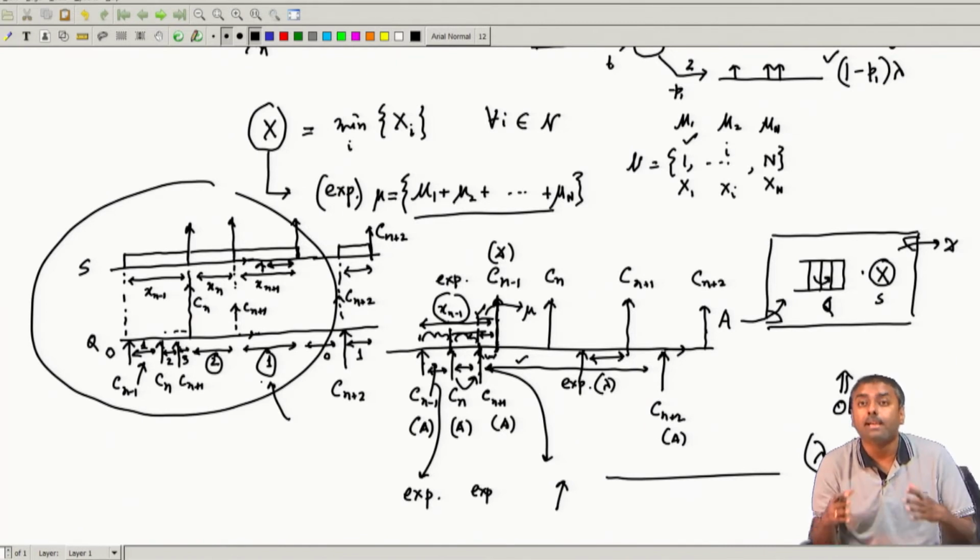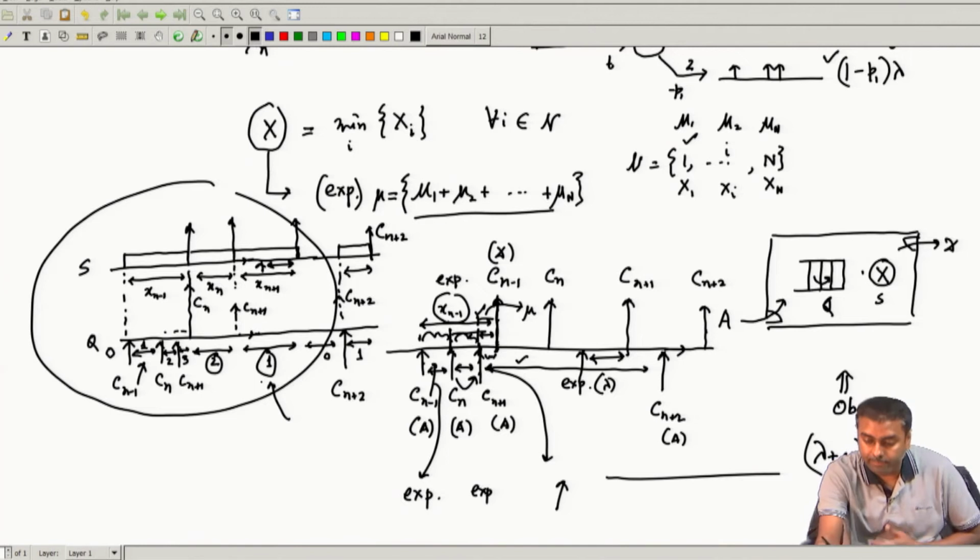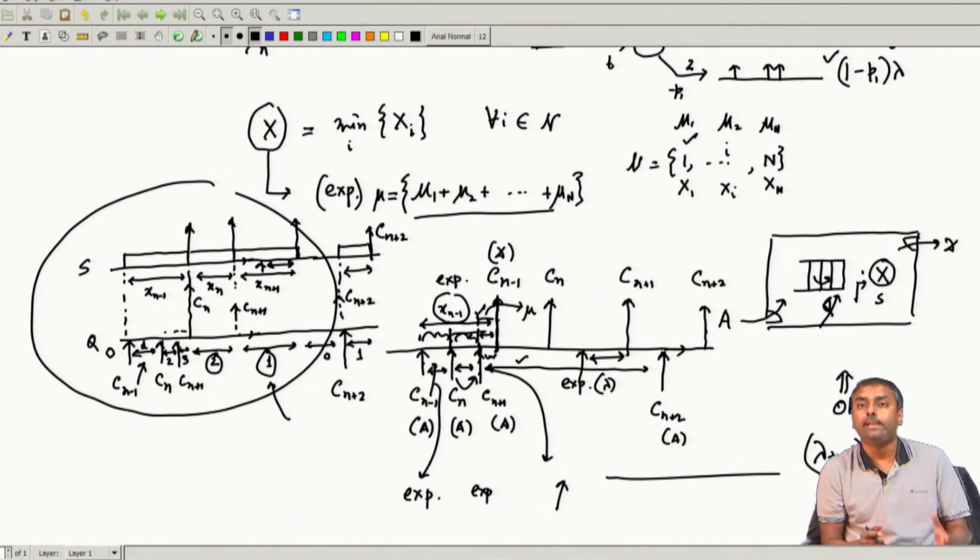That is just the count, the number of customers inside, who are still waiting for their service. They might be waiting over here, already taking service, or they might be waiting over here for their turn to come. Whatever happens, I do not discriminate among those customers, or among those packets if they are packets. I just count the overall number and comment on that.